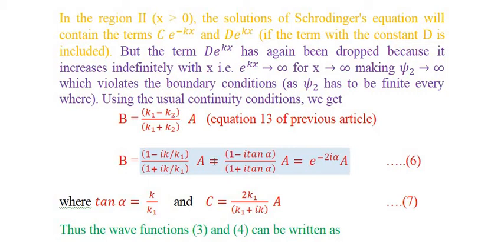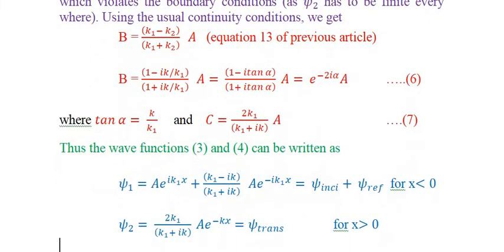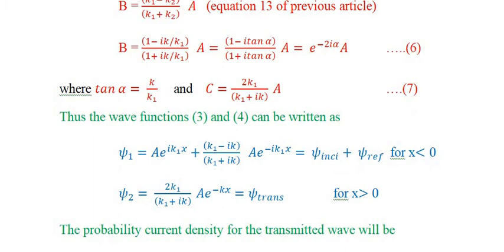iota tan alpha upon 1 plus iota tan alpha into A, and it is equal to e raised to the power minus 2 iota alpha A, where tan alpha is equal to k upon k1 हमने रखा, और C का मान भी हमने पिछली बार ही निकाल लिया था, that is equal to 2k1 upon k1 plus k2, का मैंने मान लिख दिया iota k। So now these equation number 3 and 4 can be rewritten as psi1 is equal to A into e raised to the power iota k1x plus (k1 minus iota k) upon (k1 plus iota k) A into e raised to the power minus of iota k1x.